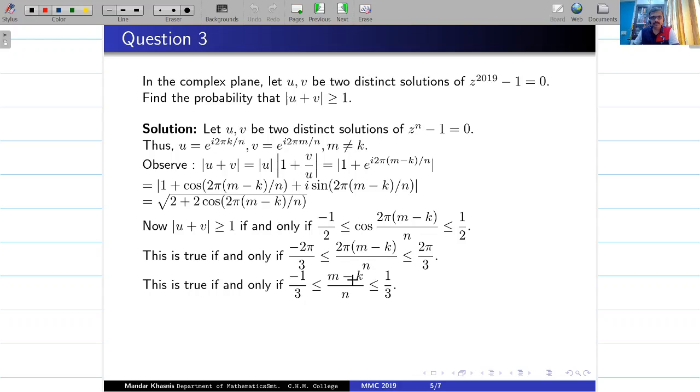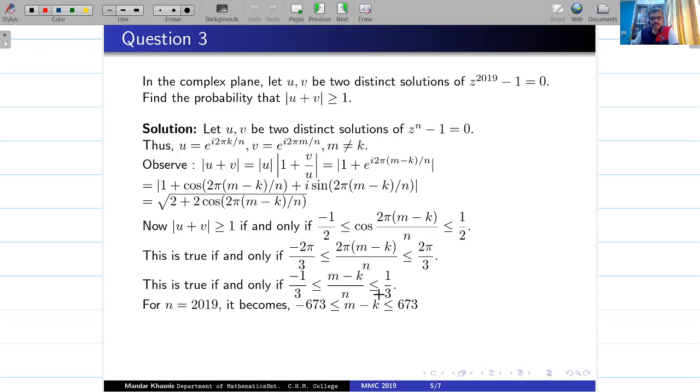That m minus k by n lies between these two. Now we are asked in particular for n equal to 2019. So I will multiply throughout by 2019, and I get something like minus 673 and 673. In between, m minus k should lie.